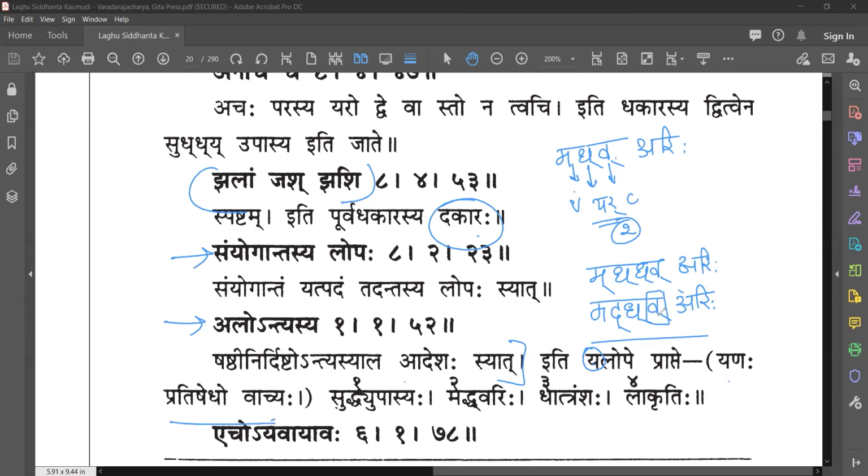Vakara belongs to the end. If the vakara is a samyogantam character, then there cannot be any deletion for that. Okay, so this will be as it is. Madadhvarihi. Is it clear with this?